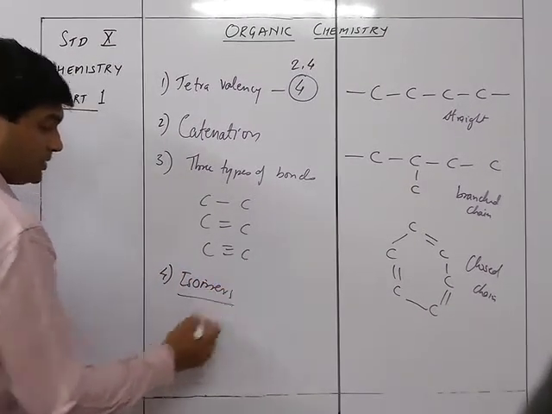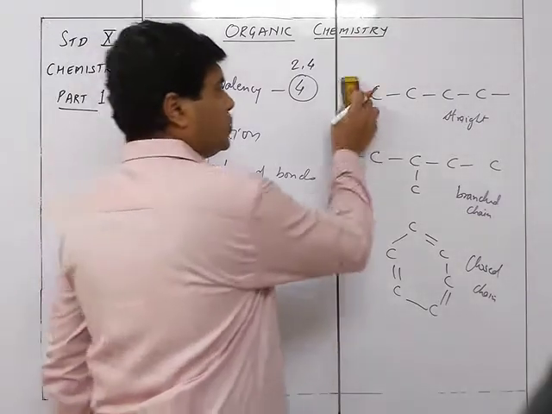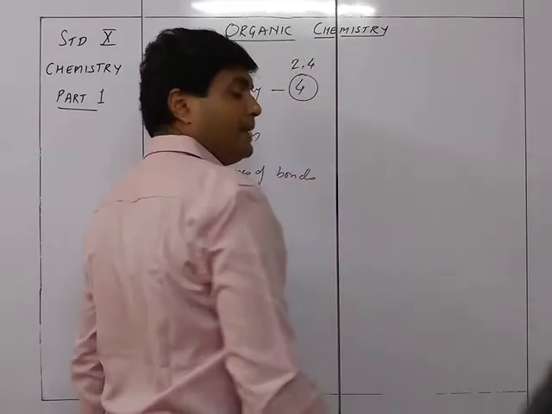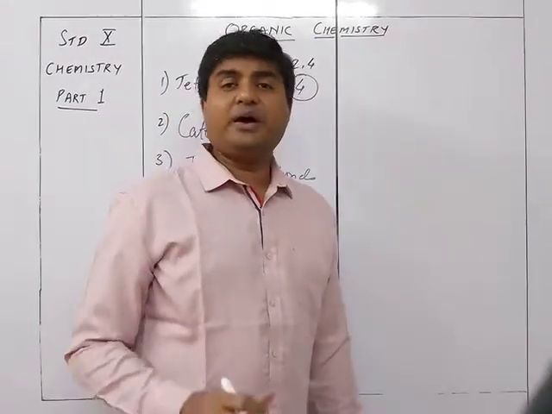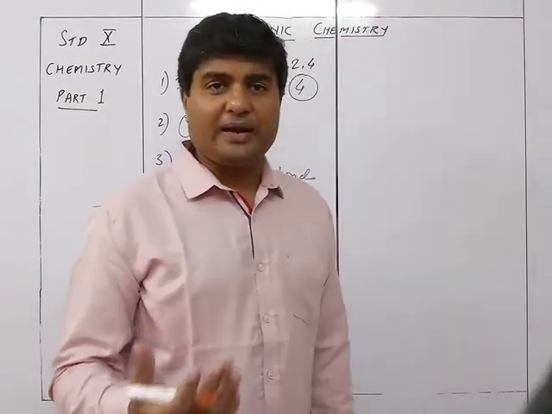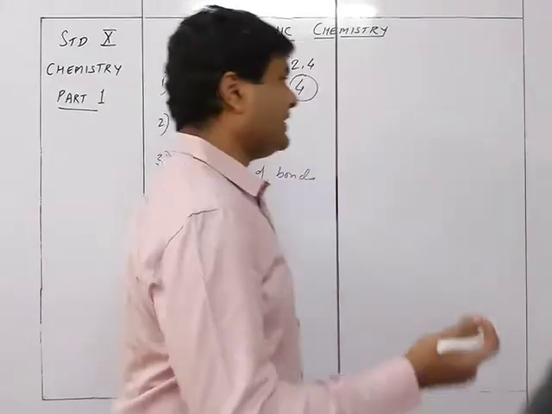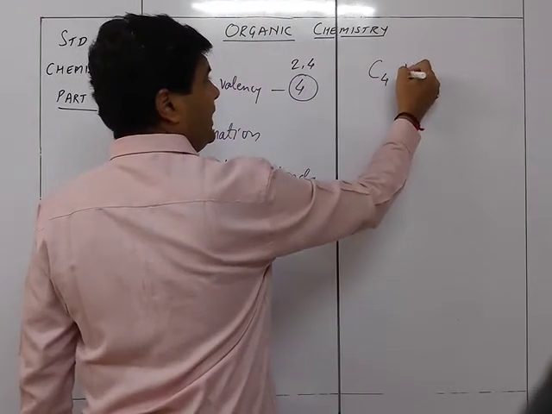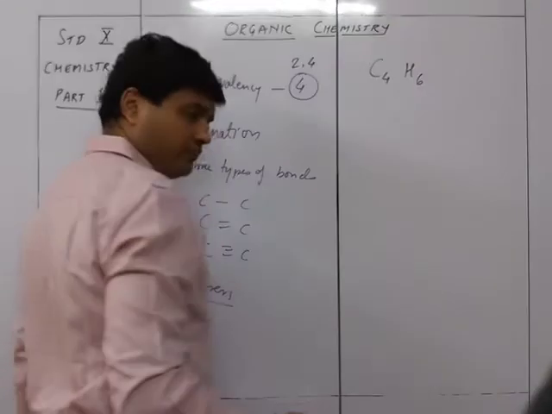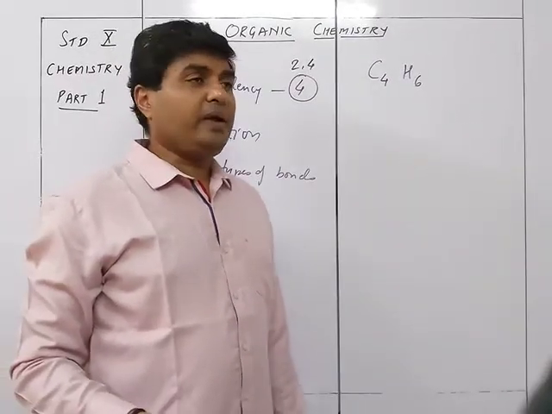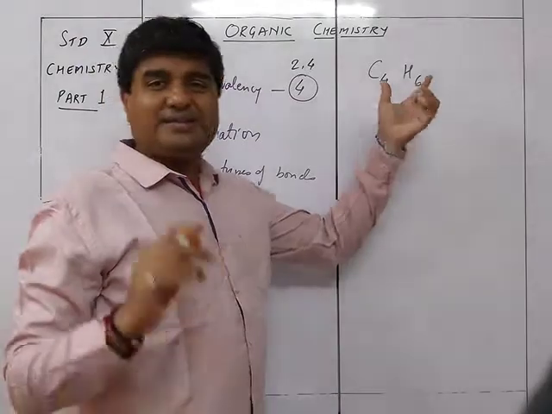Now what are isomers? Isomers are those compounds which have the same molecular formula but different structural formula. What do we mean by molecular formula and structural formula? For example, if I tell you that I have C4H6, the molecular formula is C4H6.